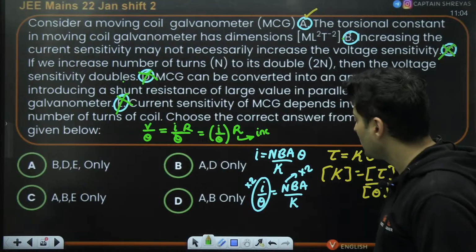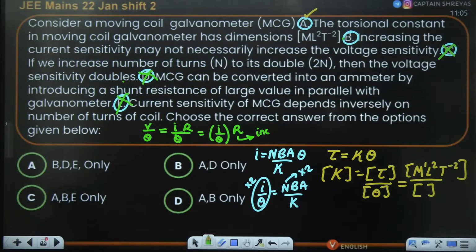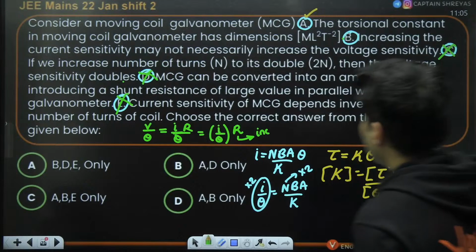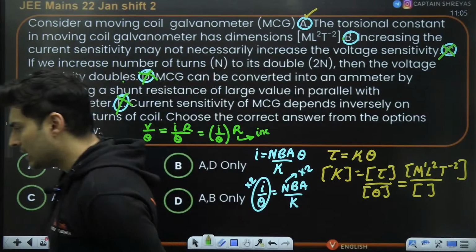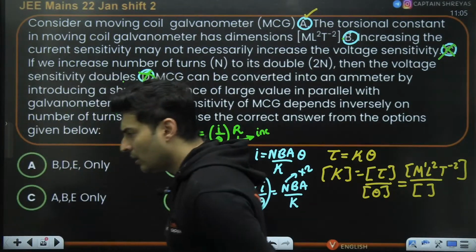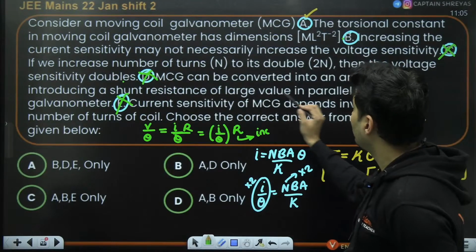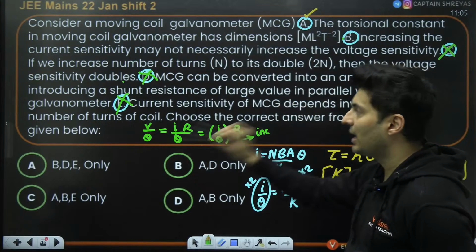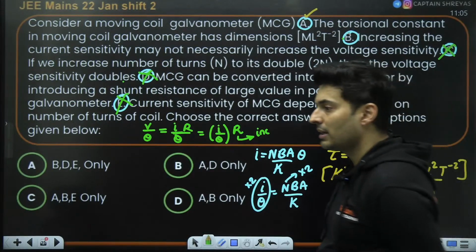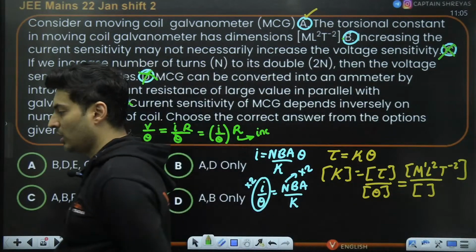Something is wrong in this. Okay, let me just check once more. Torsional constant, A is definitely correct. Yeah, it seems like only A is correct, nothing else. No, D also is wrong, because you need a resistance of very small value in parallel. Not large value. You need a resistance of extremely small value.